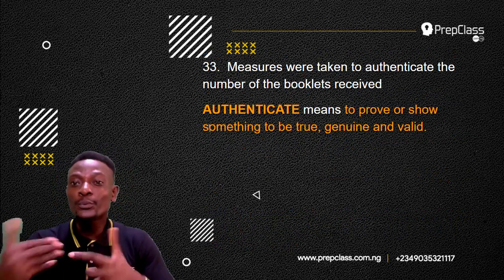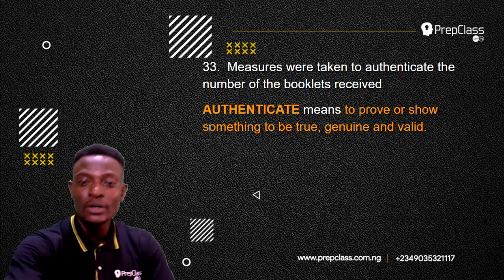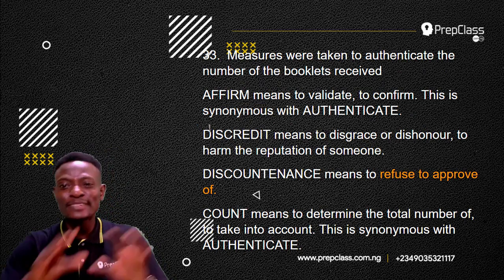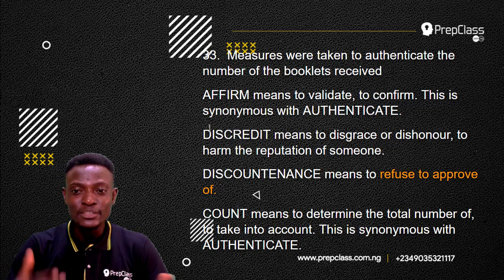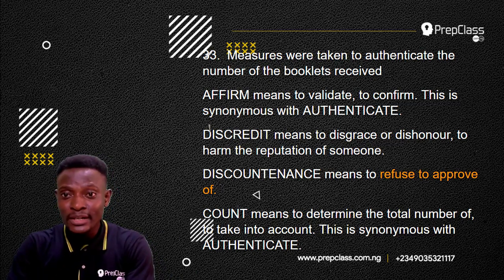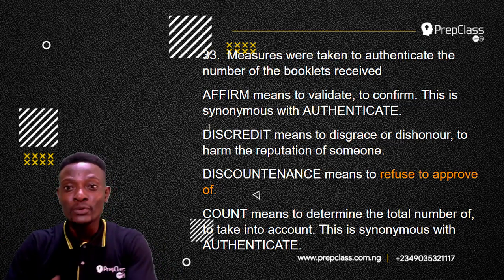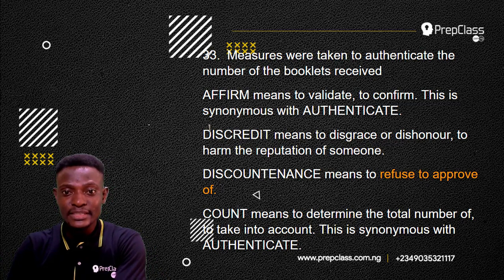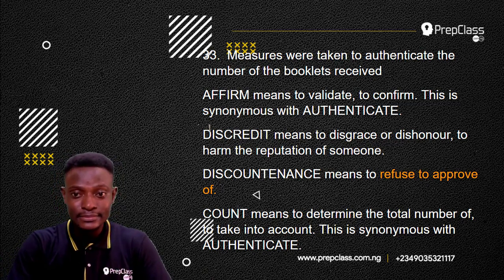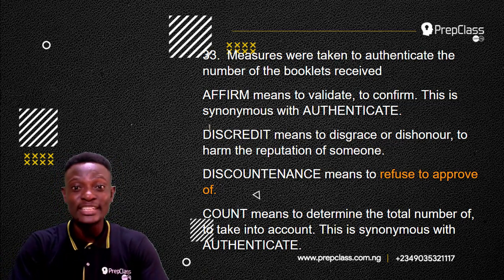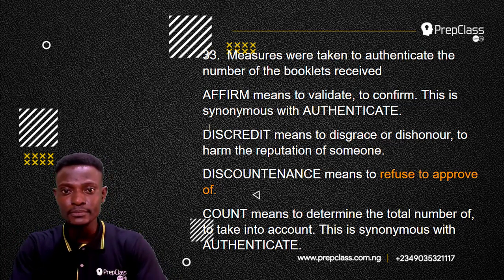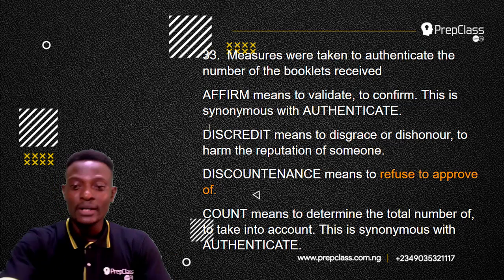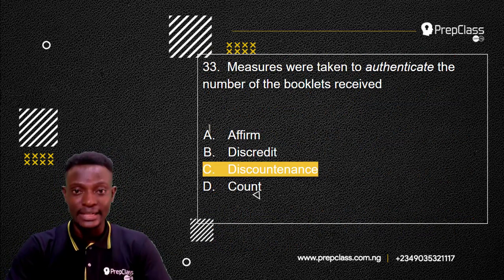Authenticate means to prove or show something to be true. Now, the answer is discountenance, which means to refuse to approve. You disapprove. That means you do not approve of the number of booklets received. Instead of trying to authenticate it, you are disapproving the number of booklets received. Discountenance means to refuse to approve of. So, the answer to this question is discountenance.